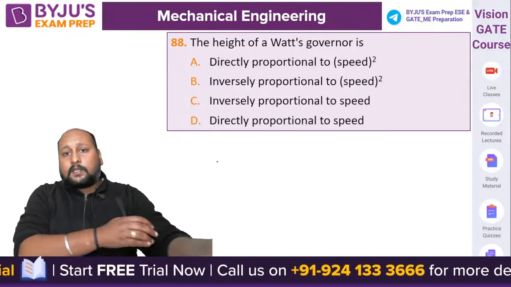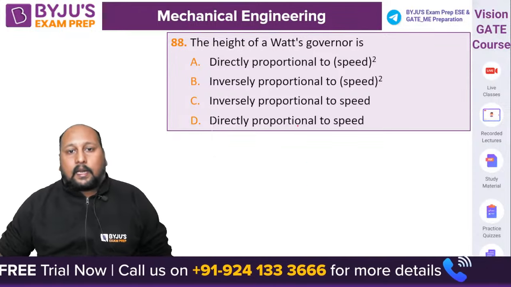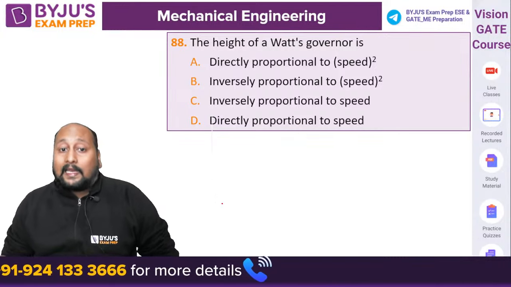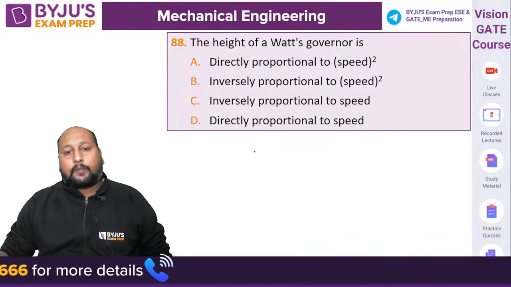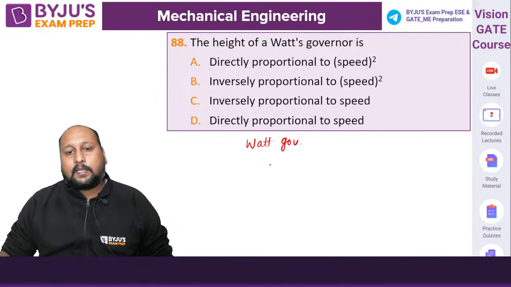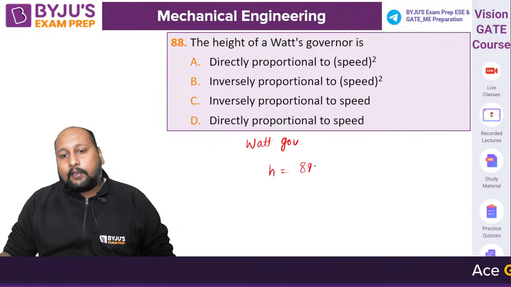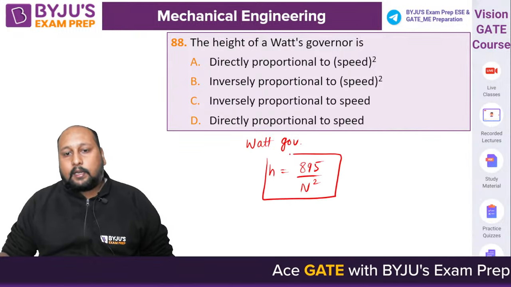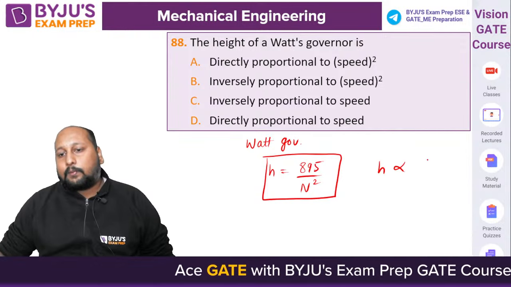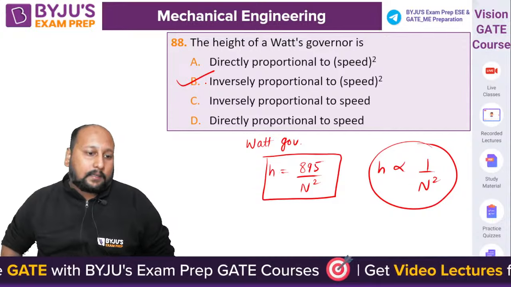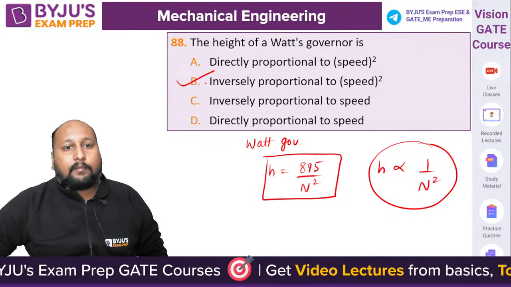The height of the Watt governor is: directly proportional to speed square, inversely proportional to speed square, inversely proportional to speed, or directly proportional to speed. We know that for the Watt governor, what is the formulation? सबसे easy question है यार. h = 895 by N square, right? So h is inversely proportional to the square of the speed. Option B is the correct answer. Perfect.